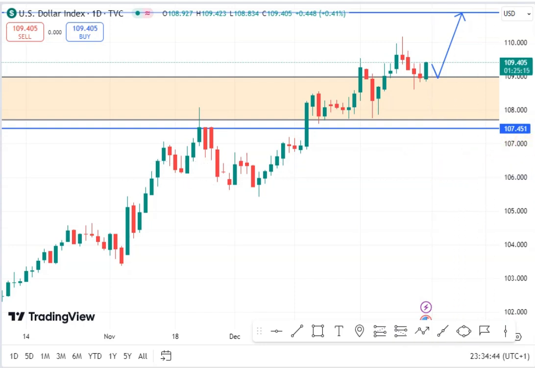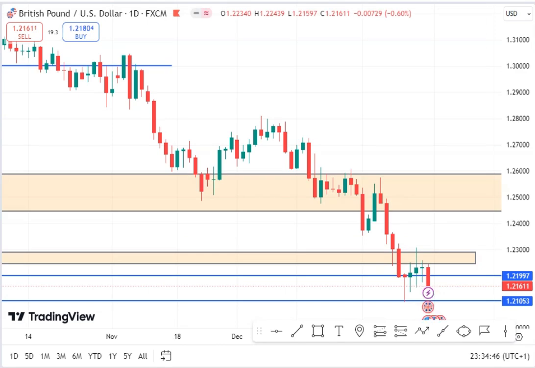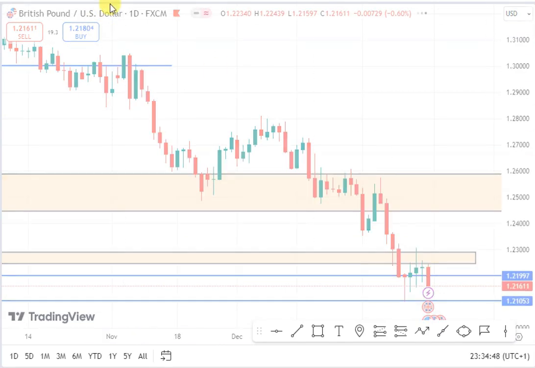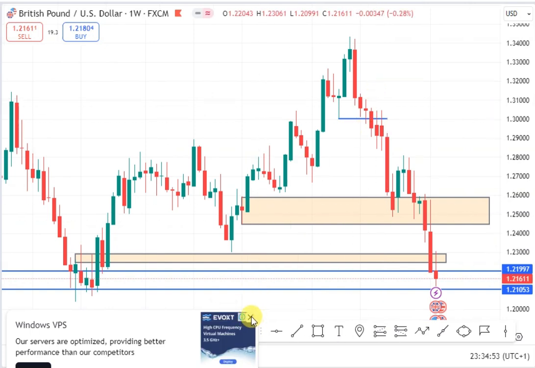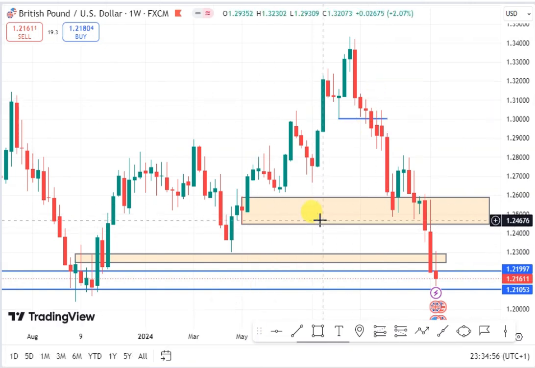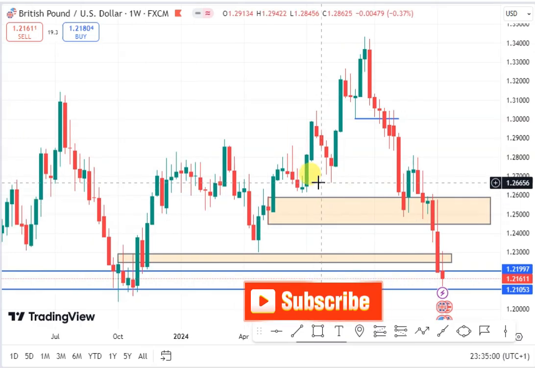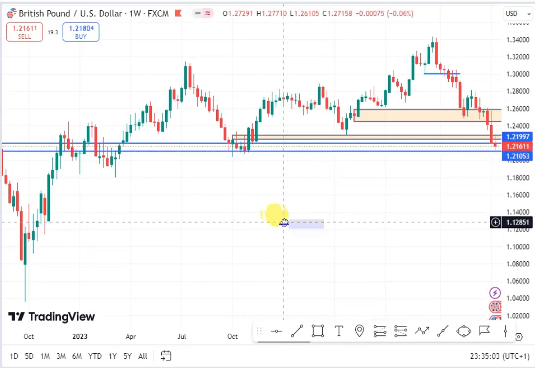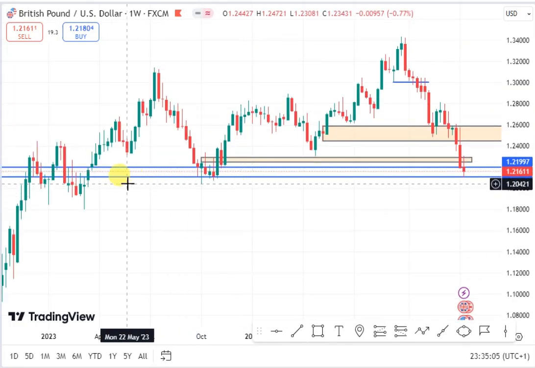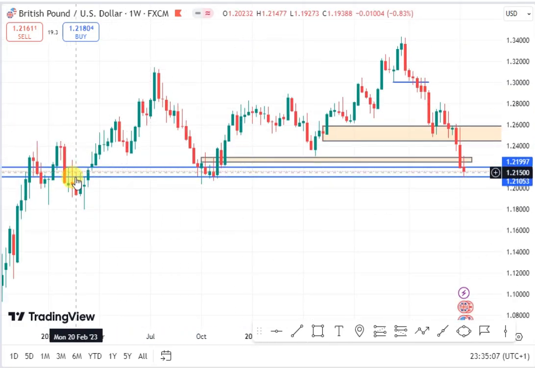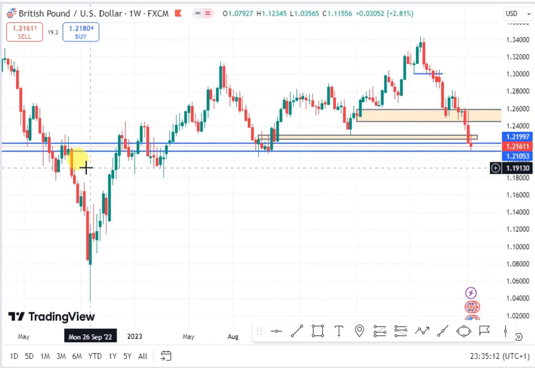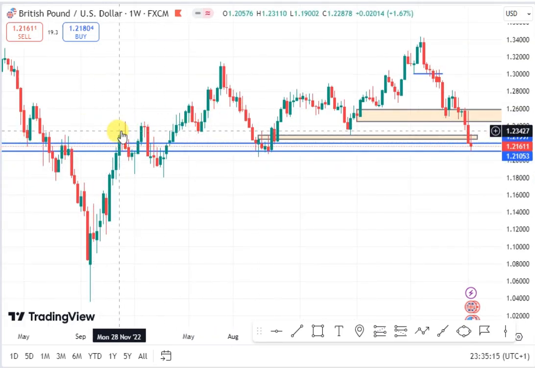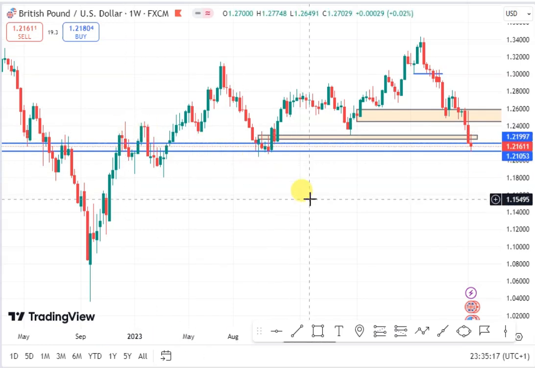So the next pair we'll be looking at now is the GBPUSD. GBPUSD on my weekly chart still remains in a downtrend. So we expect price to continue to push lower for the GBPUSD. So long as the price on the weekly chart still shows more signs of downtrend momentum, we expect price to continue to push lower. You can see from my weekly chart that price is currently around this resistance level. So long as price is around this resistance level on the weekly chart, we expect the GBPUSD to continue to push lower for this coming week.